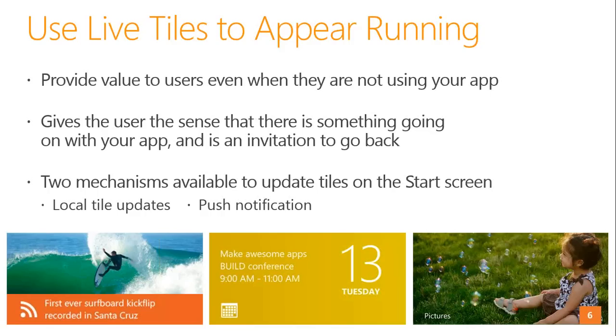and after this decision is taken, try to decide on what mechanism you're going to follow. Local tile update is nothing but fetching information from your own application and displaying it into the tile. Push notification is basically a third-party developer hosted on cloud. They push the notification on your application.